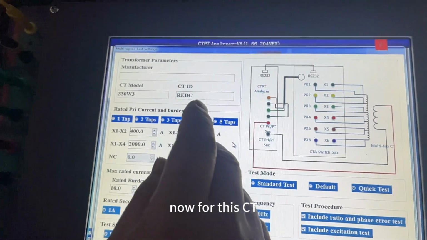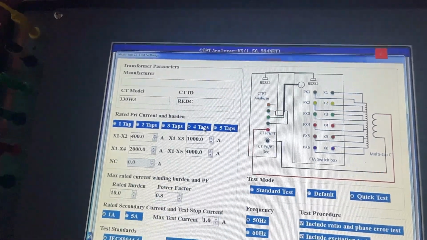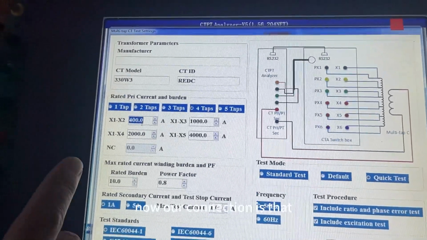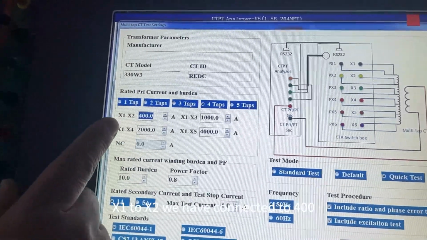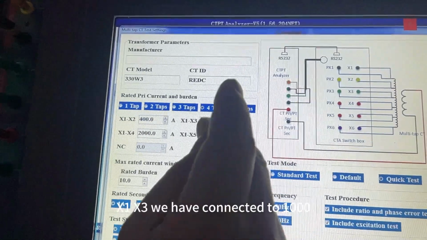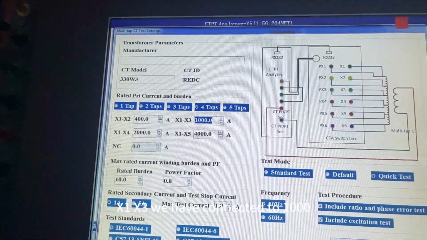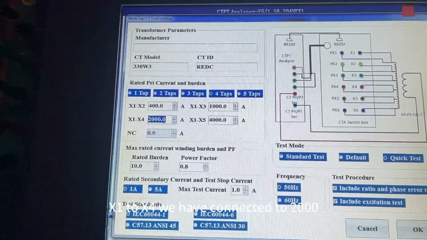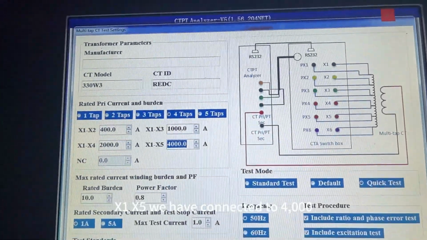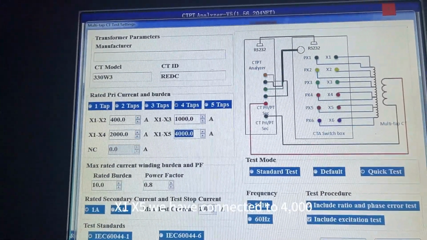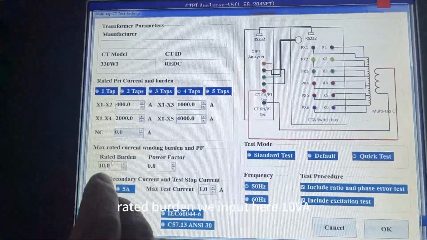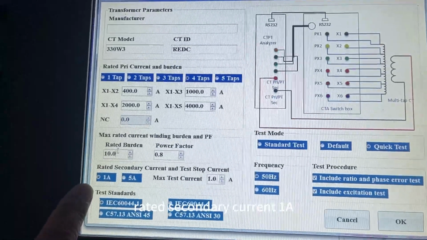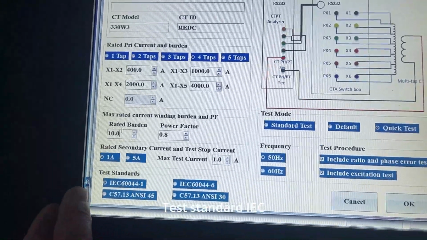Now for this CT, it has 4 taps, and our connection is that X1 to X2 we have connected to 400, X1 to X3 we have connected to 1000, X1 to X4 we have connected to 2000, and X1 to X5 we have connected to 4000. Rated burden we input here 10 VA. Rated secondary current 1 ampere. Test standard AC.